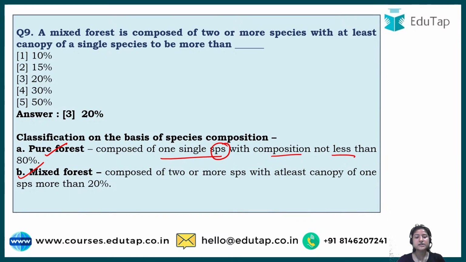And what is mixed forest? When we can observe more than one species, two or more species exist in that particular forest with at least canopy of species more than 20%, means at least those species would acquire the area of more than 20%. I hope this is clear to you all.